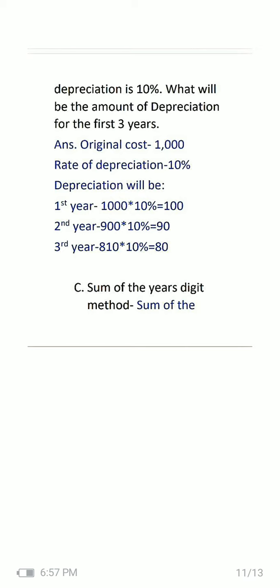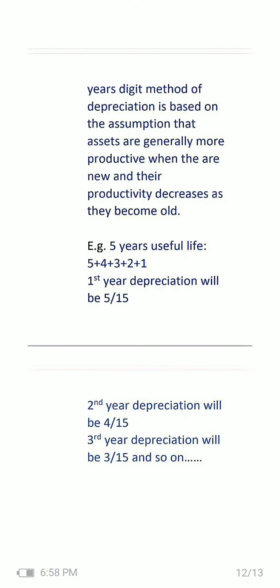And the third one is sum of years digit method. It is very rarely used, but JIB aspirants, please mind it. It may be asked for half marks or 1 mark. What is this? Sum of years digit method of depreciation is based on the assumption that assets are generally more productive when they are new and their productivity decreases as they become old. So you must learn this and go through this.